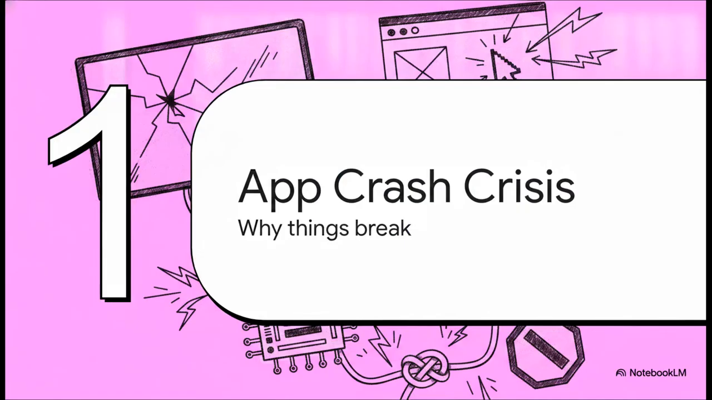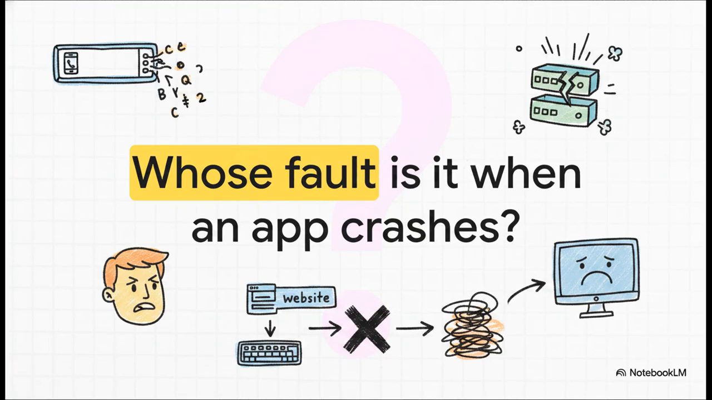Section 1. The App Crash Crisis. Okay, let's start with a scenario we've all unfortunately experienced. You're clicking around a website, everything's fine, and suddenly, bam! The whole thing just freezes or completely breaks. Now think about this for a second. When a user types their name into a box that specifically asks for a phone number and the entire website goes down, whose fault is that? I mean, is it the user for not following simple instructions or the developer? It's so natural to want to blame the user who typed letters into a calculator, right?